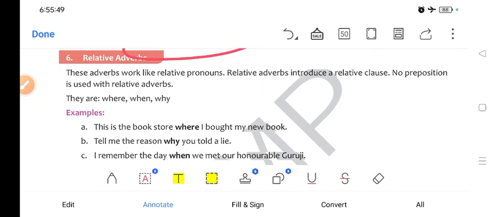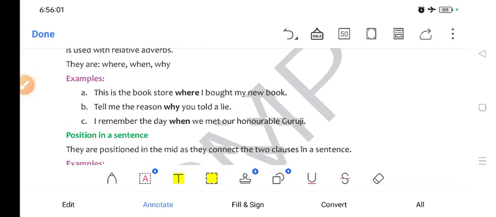Relative adverbs. So relative adverbs are like pronouns. Relative adverbs introduce a relative clause. No preposition is used with a relative adverb. For example, when you are using where, when, why, these are relative adverbs. Understood?